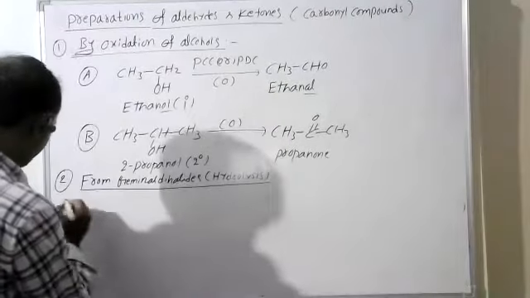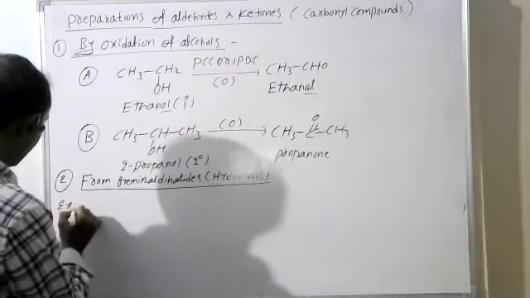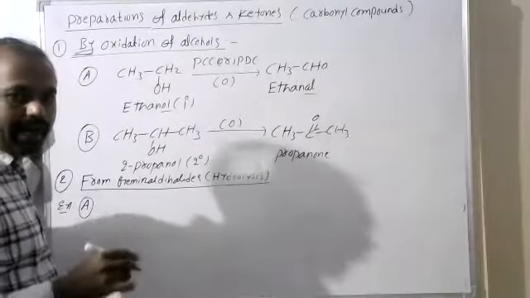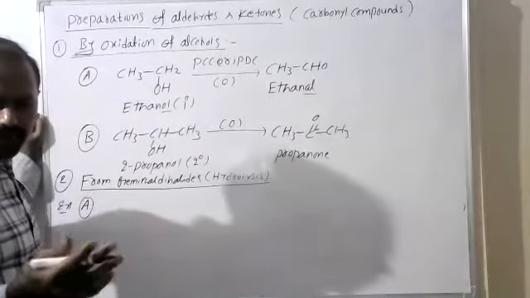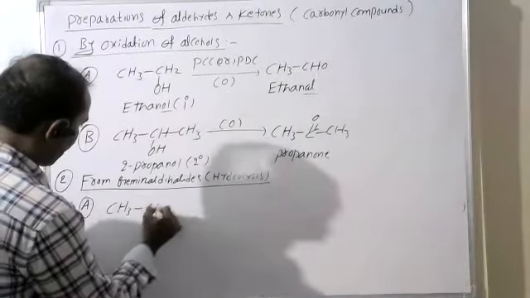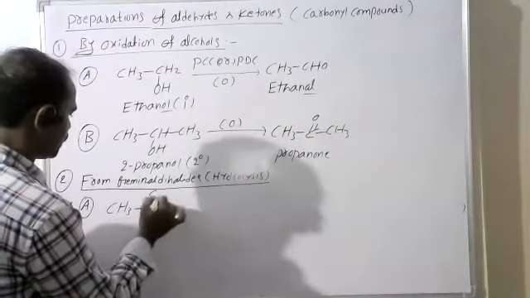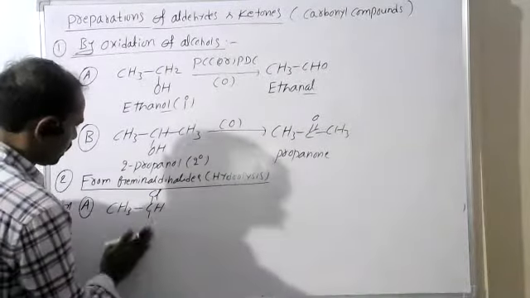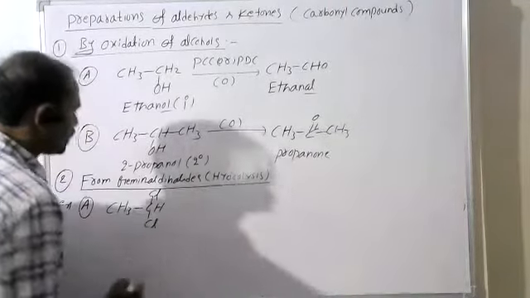Now see, if you take terminal gem dihalides, for example, CH3CHCl2. Here, two chlorines I have taken.